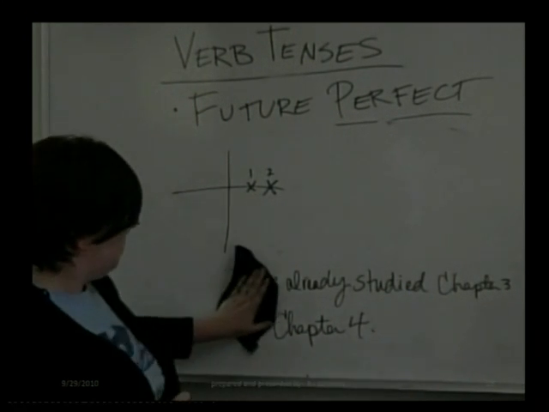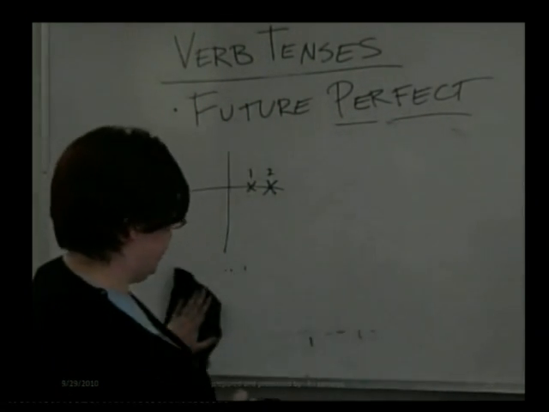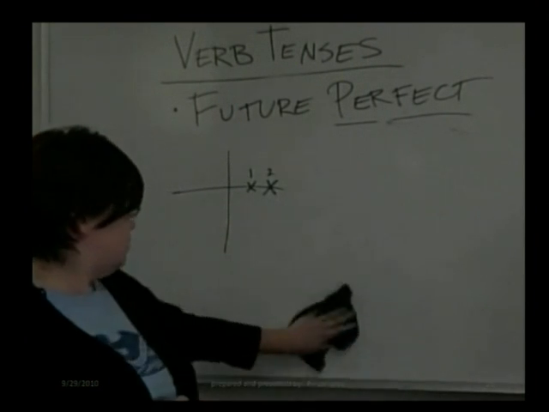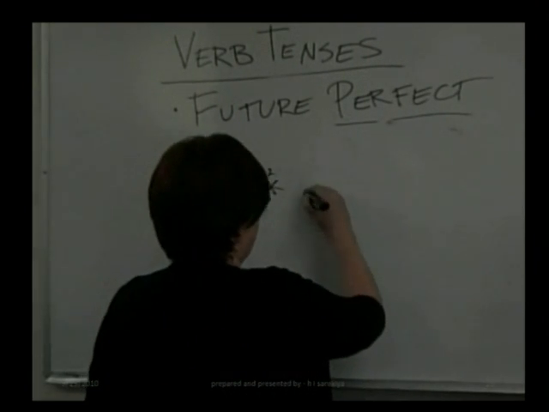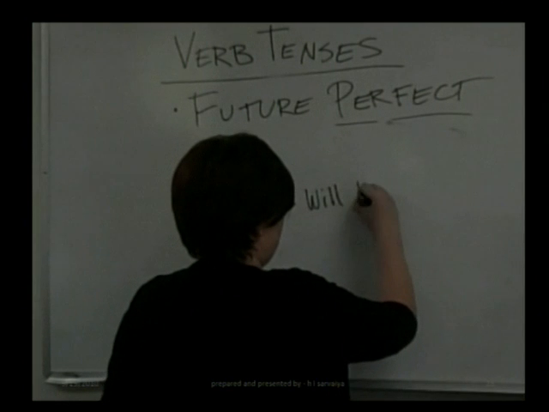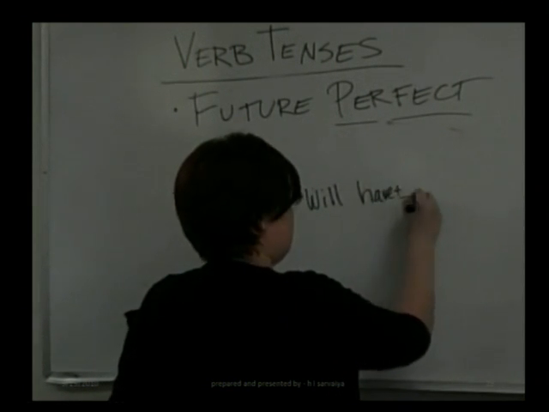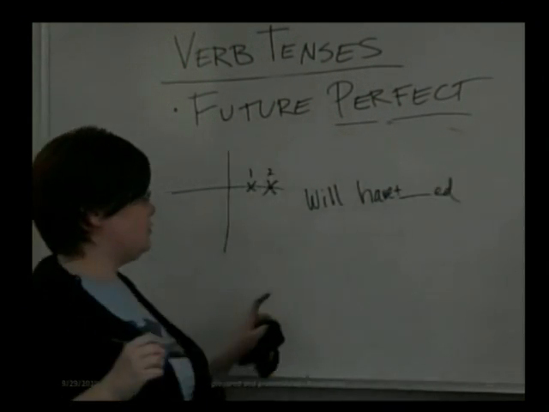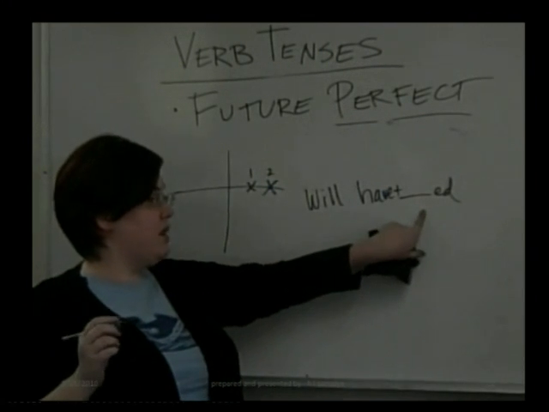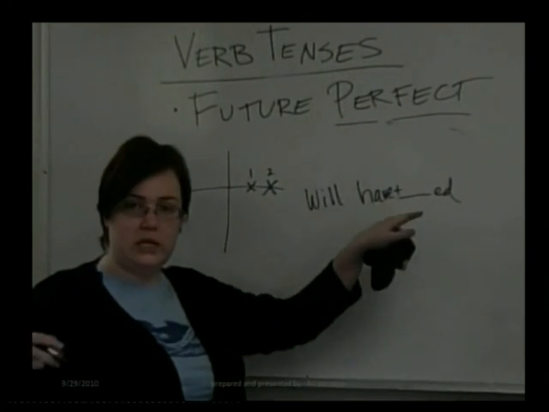So when you want to construct the future perfect, you're going to use will have and then the past participle form of the verb, so ed.